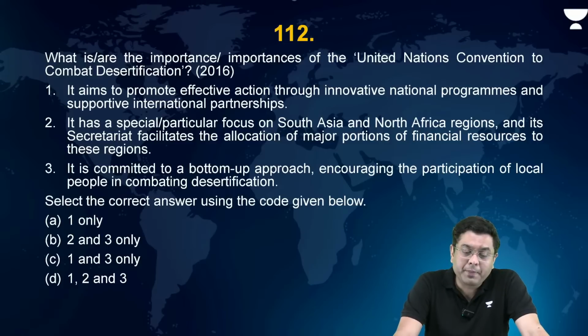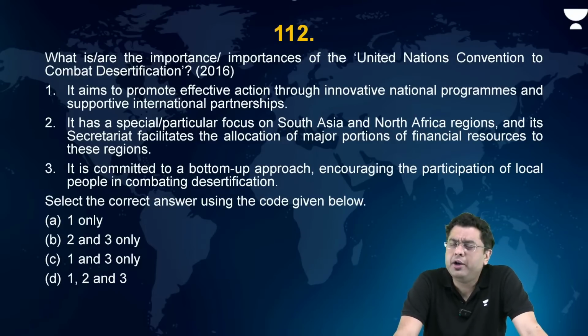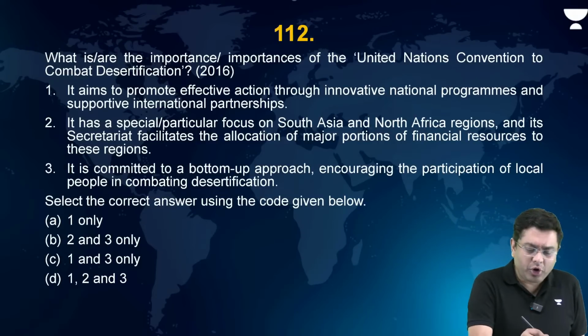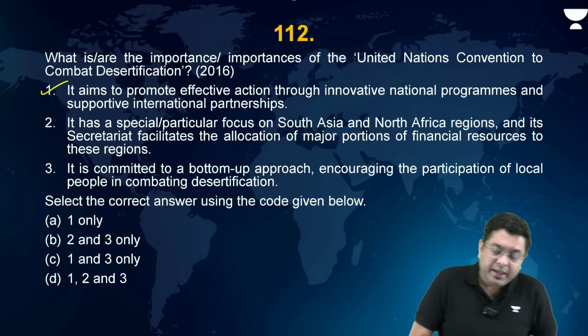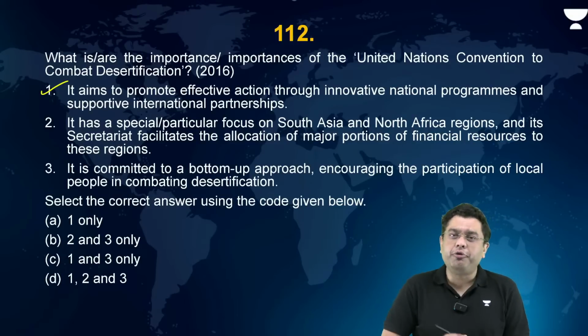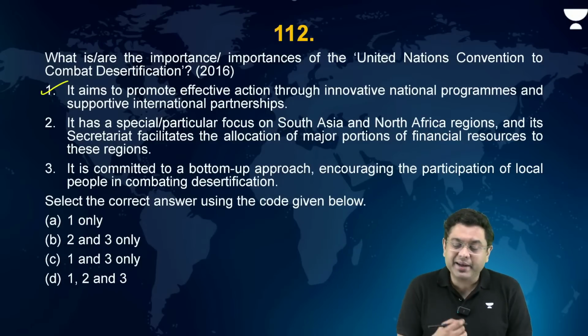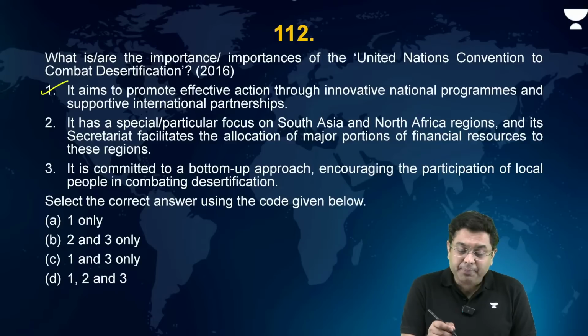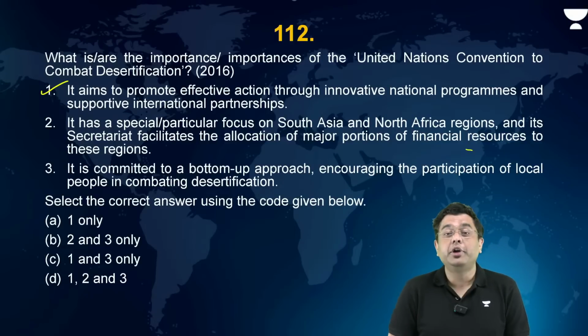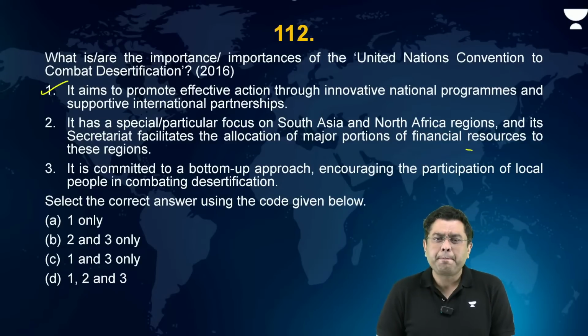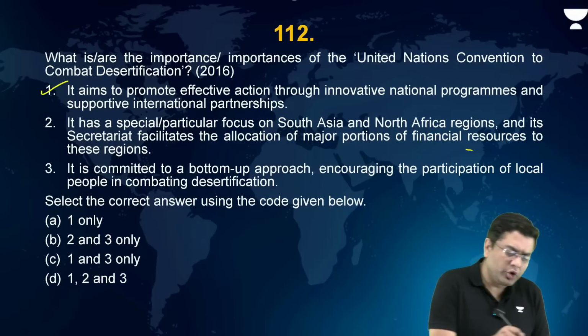It aims to promote effective action through innovative national programs and supportive international partnership. Yes, appears to be a kind of faultless statement. Nothing wrong in that. It has special or particular focus on South Asia and North Africa regions, and its secretariat facilitates the major portion of financial resources to these regions. No, that is not the case.